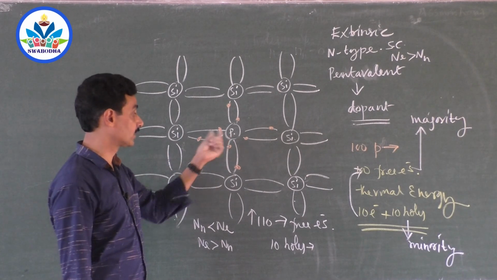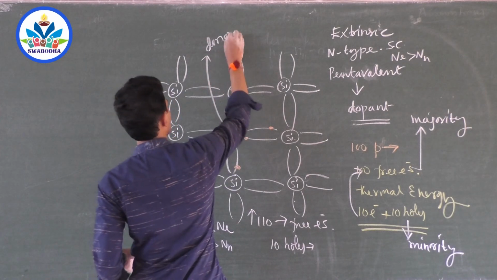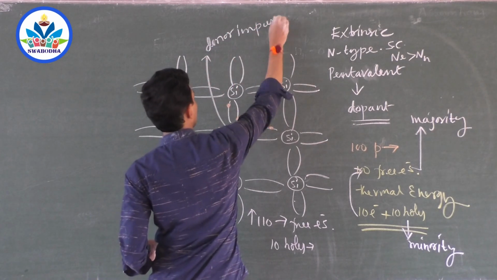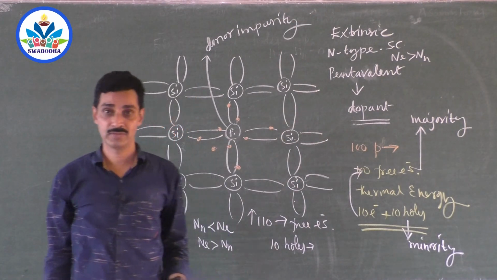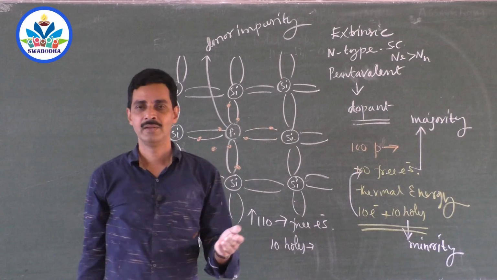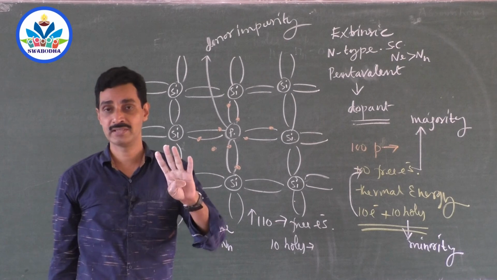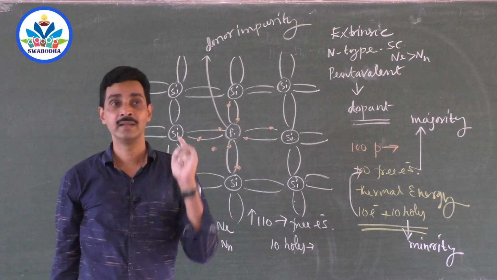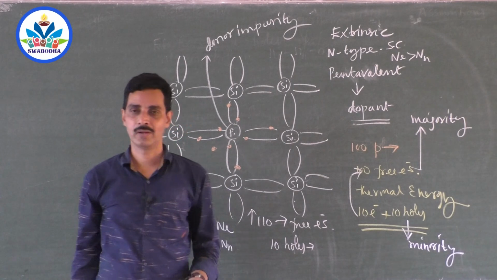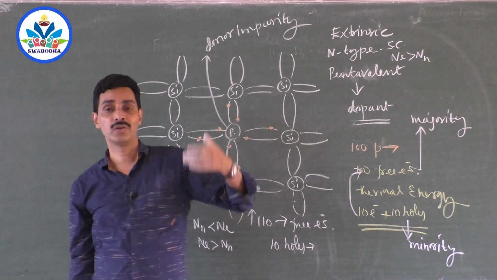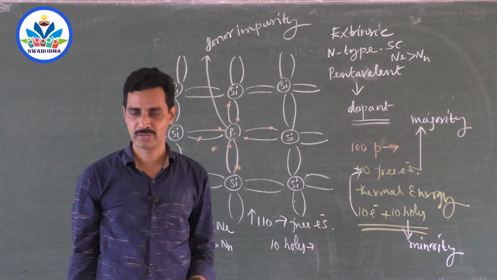Now this dopant is called a donor impurity. Phosphorus is called a donor impurity. See how many definitions have come. What is a donor impurity? The addition of phosphorus, which is pentavalent, has created one extra free electron. Since it has 5, only 4 are enough for forming bonds, and 1 is remaining. Since the addition of phosphorus created 1 extra free electron, the number of free electrons goes on increasing as we add more and more phosphorus atoms.